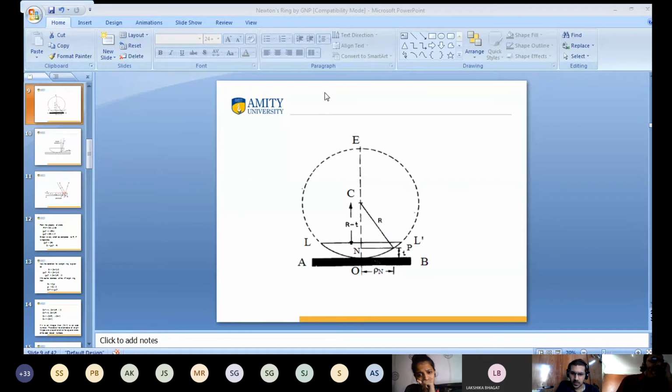Similarly, if you take any point on the circle, suppose this point, then this value into this value is equal to this value. This is the property of circle. Wherever you take it, this will be the same. Similarly, ON into NE is equal to the square of the distance NP.